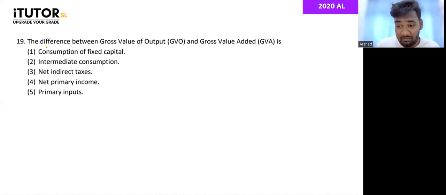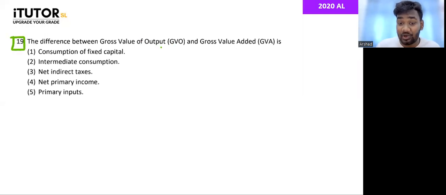Pensions won't come under compensation of employees. Compensation of employees might have, let's say, EPF contributions, what the business pays on behalf of you. Pensions and those are transfers, those don't come under compensation of employees. Okay, right. Next question, question 19.